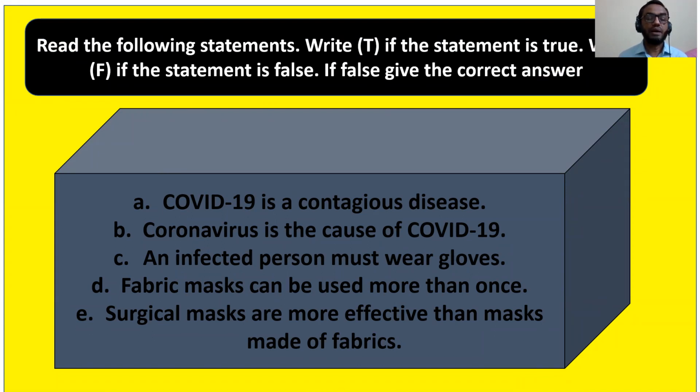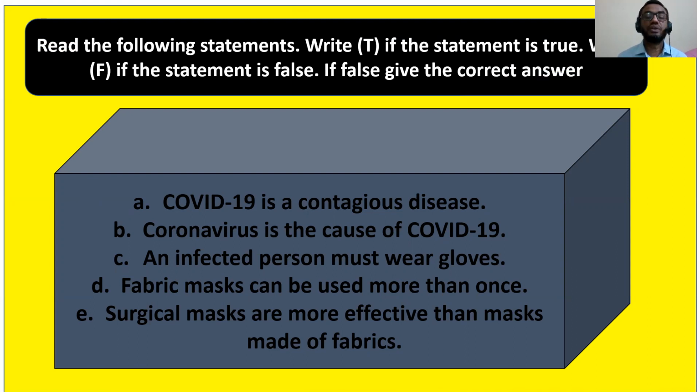D, Fabric masks can be used more than once. E, Surgical masks are more effective than masks made of fabrics. Okay, now start writing answers. I'm going to give you a little bit of time. I'm now going to count down: 5, 4, 3, 2, 1, 0.